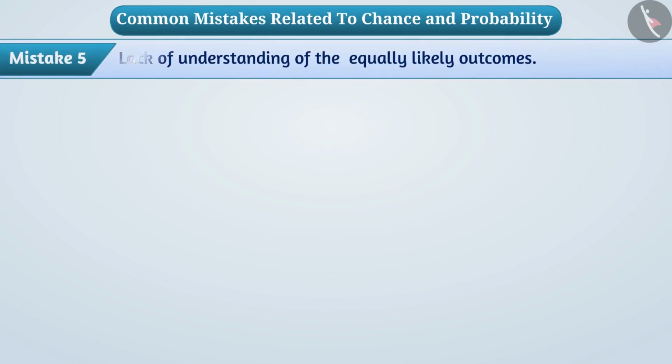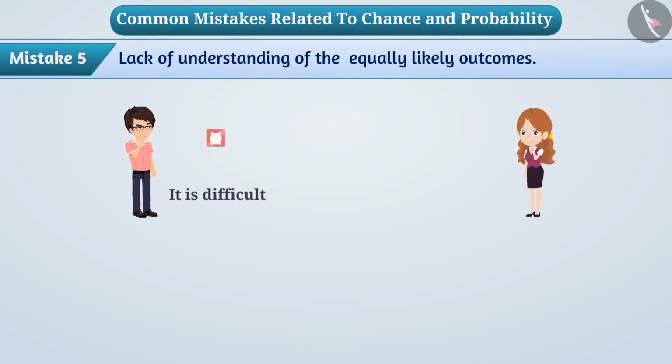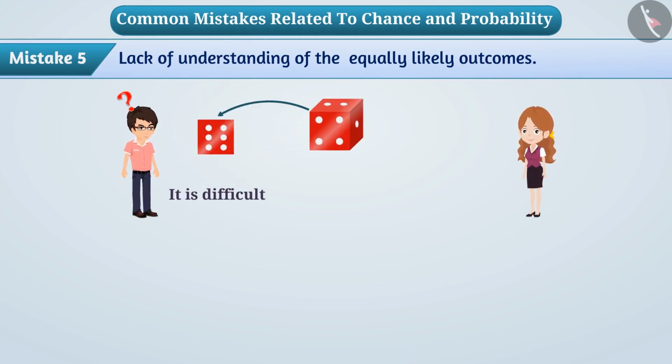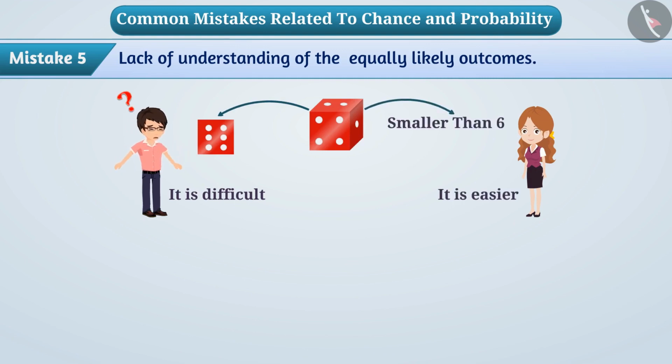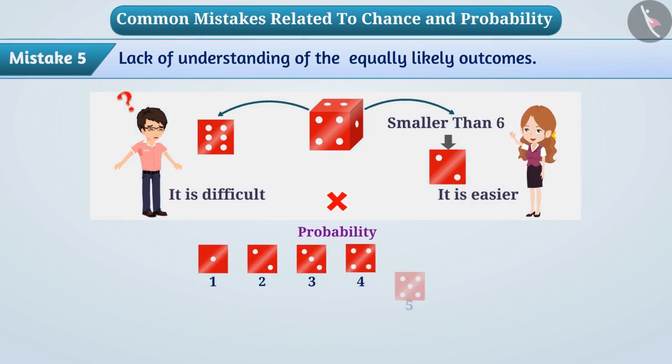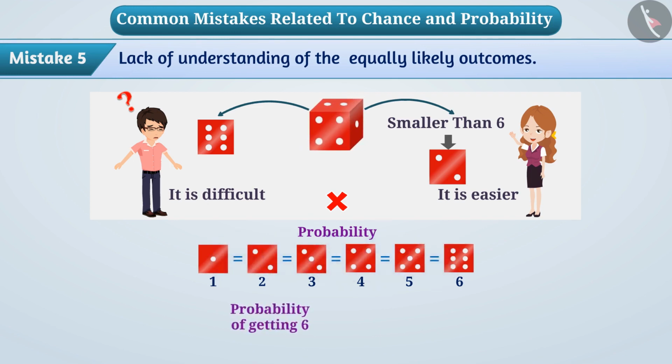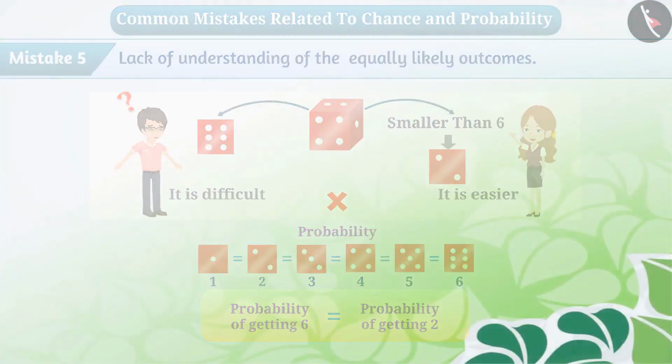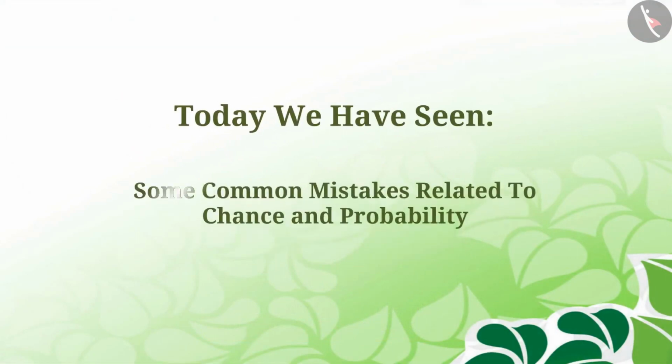Mistake 5. Lack of understanding of equally likely outcomes. Some children think that it is difficult to get 6 by throwing the dice, while it is easier to get a smaller number such as 2. This is a misunderstanding. The probability of getting 1, 2, 3, 4, 5 or 6 on throwing a fair dice is equal. So, the probability of getting 6 is as much as the probability of getting 2. So today we have seen some common mistakes related to chance and probability.